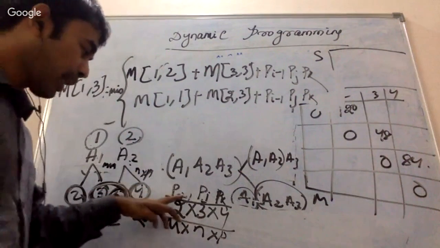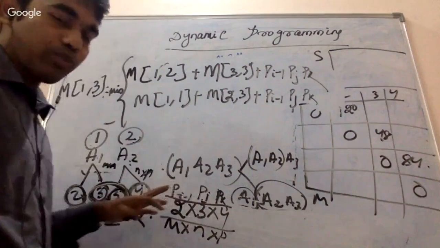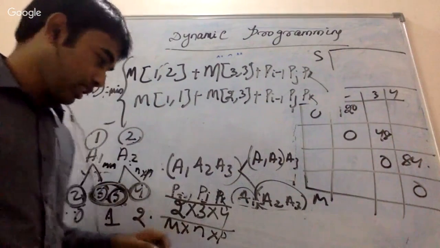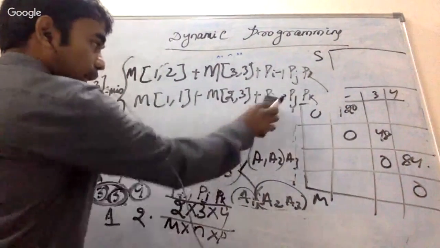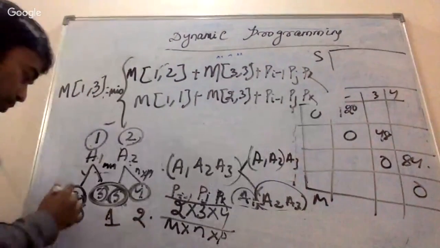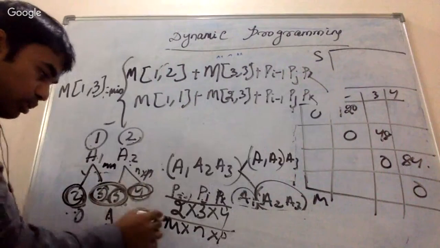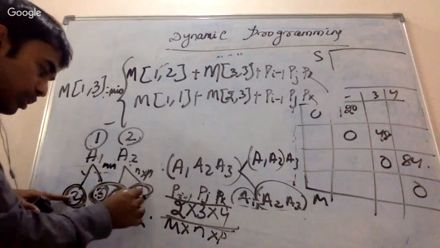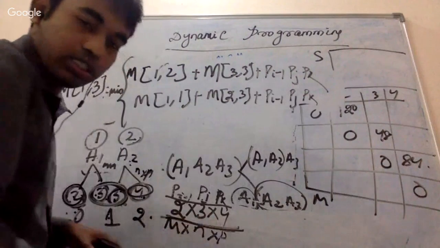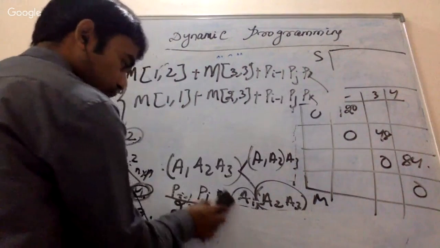So that's why P of i minus 1, Pj, Pk. This is just a small point to understand what P of i minus 1, Pj, Pk is. It is nothing but 2 cross 3 cross 4. If you are multiplying a 2 cross 3 matrix with a 3 cross 4, it is nothing but 2 cross 3 cross 4. Okay, so this was the first part.